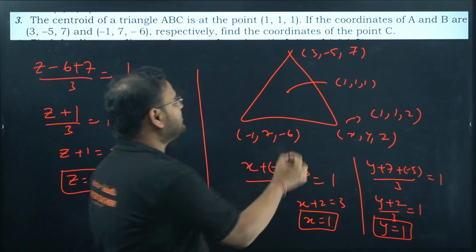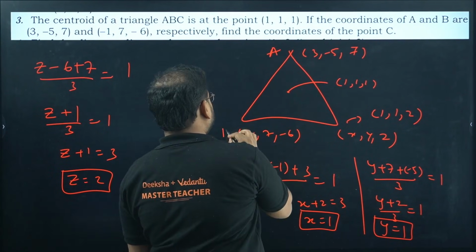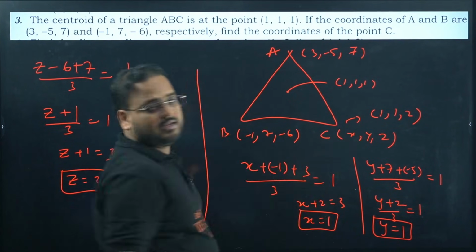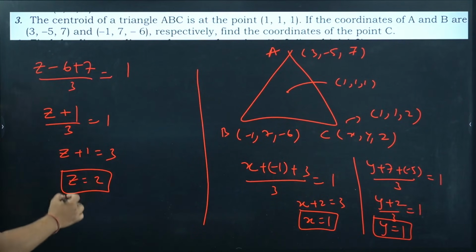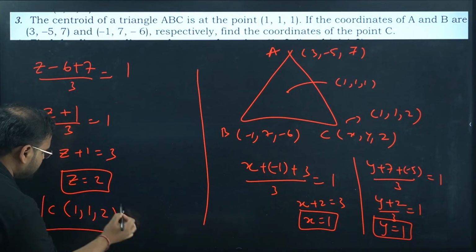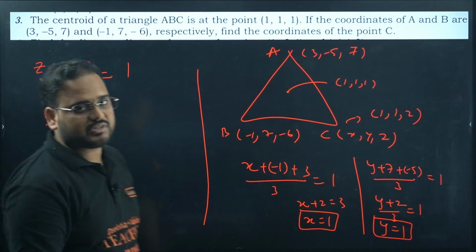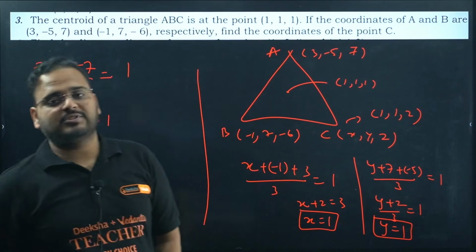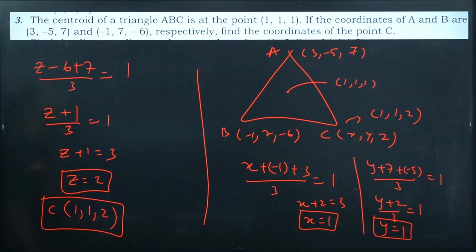So the coordinate of the point is coming as 1, 1, 2. This is my point A, this is B, and this is C. 1, 1, 2 is the answer. Please cross check, guys. Anything different you're getting? Let me know in the comment section. Yes? Alright.